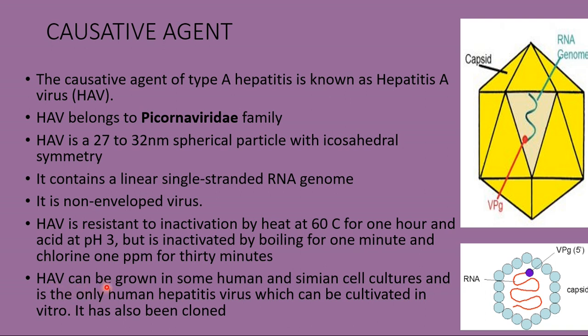Then this HAV, hepatitis A virus, can be grown in some human and simian cell cultures, and is the only human hepatitis virus which can be cultivated in vitro. That means outside the body, we can cultivate it, and it can also be cloned.